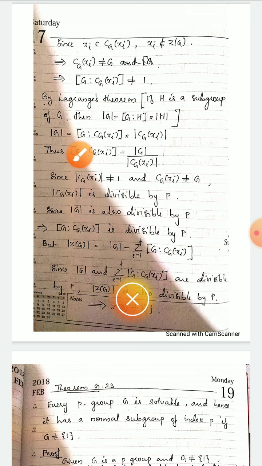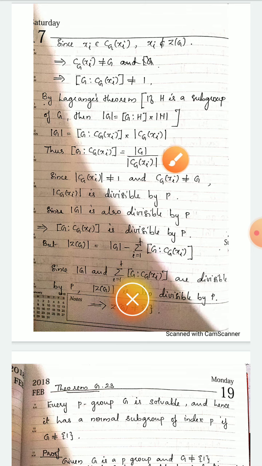So if we consider the index of G over Cg of xi, it is written as the order of G by the order of Cg of xi, and the order of G is divisible by P, and the order of Cg of xi is also divisible by P. And Cg of xi is not equal to G, so the order of Cg of xi is less than the order of G. Okay, and the order of Cg of xi is divisible by P. So when we divide, we get the index as a multiple of P, because the order of G is P raised to n and the order of Cg of xi is P raised to m, where m is less than n.